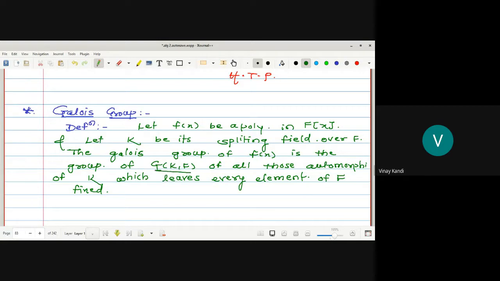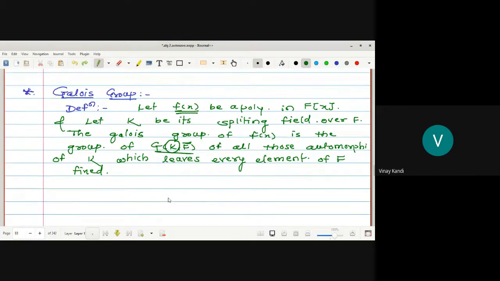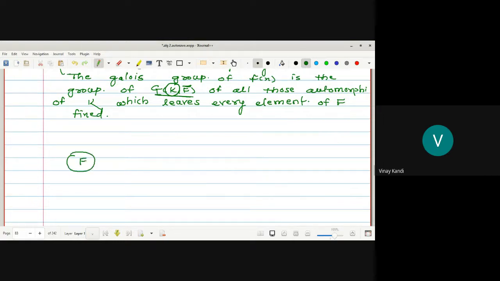But here one more condition is there. This K is a splitting field of some polynomial f(x) over this base field. K is an extension of F. Then the set of all those automorphisms of K which leave every element of F fixed is called G(K,F). So here K is an extension of F, but K is the splitting field of f(x), where f(x) belongs to F[x].